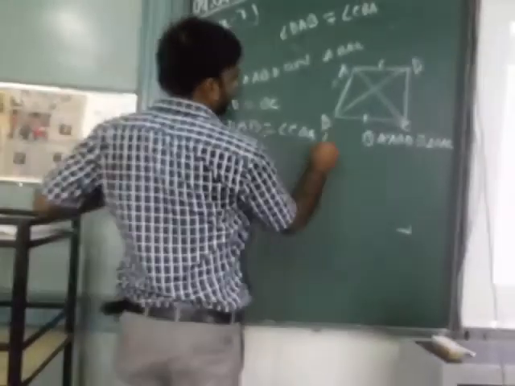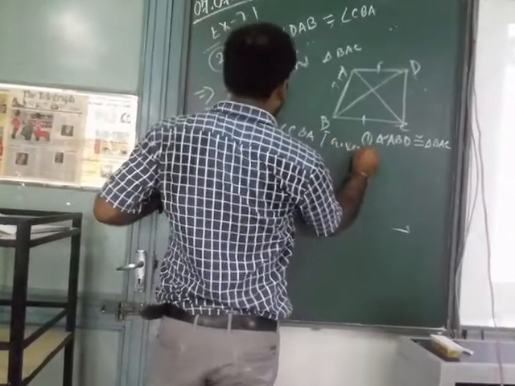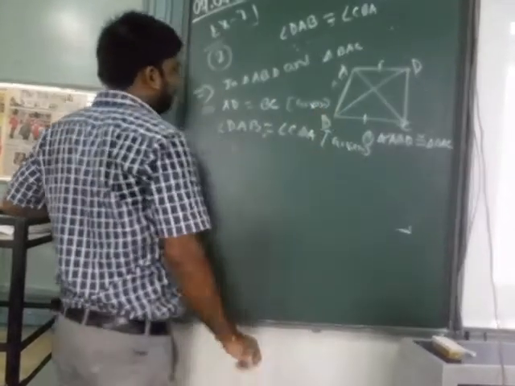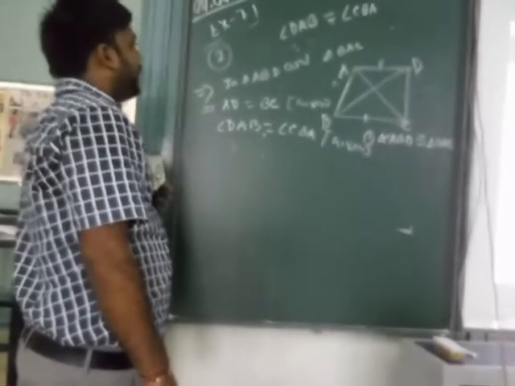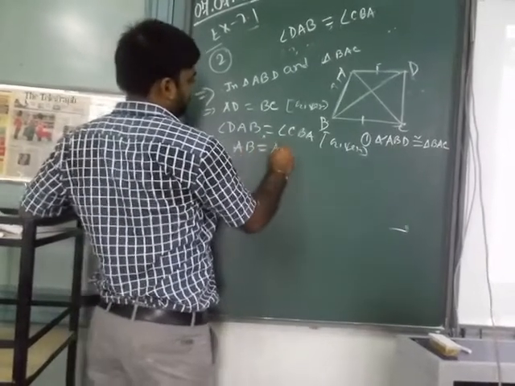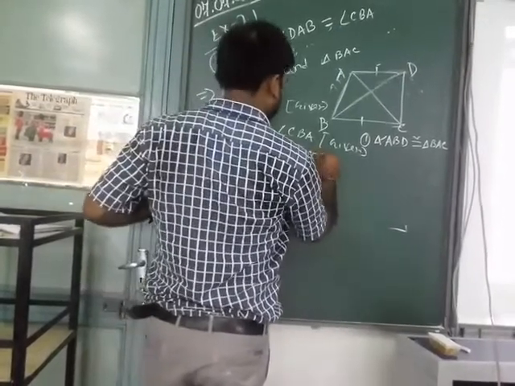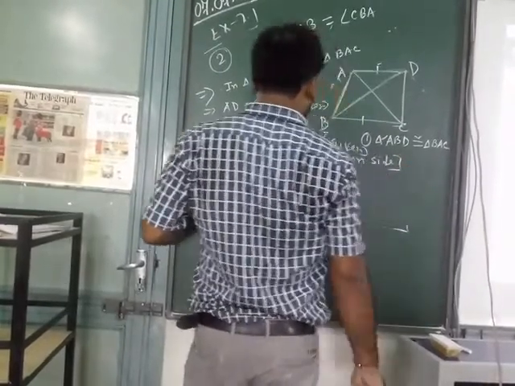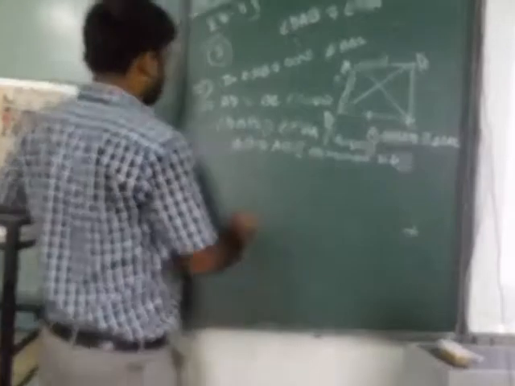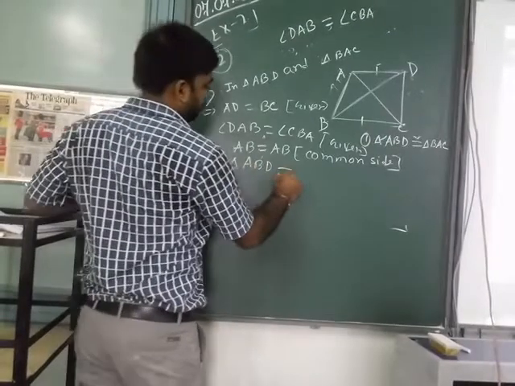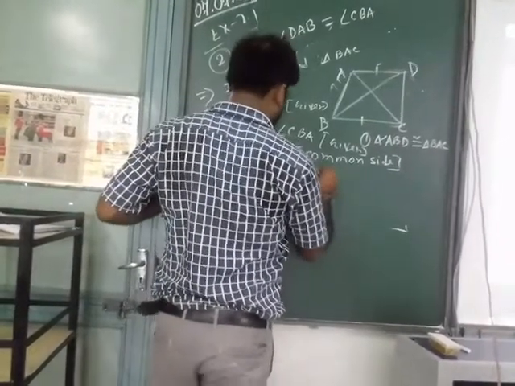That is given, and AD equal to BC, that is also given. And another thing, AB is the common side. So using SAS, triangle ABD is congruent to triangle BAC.